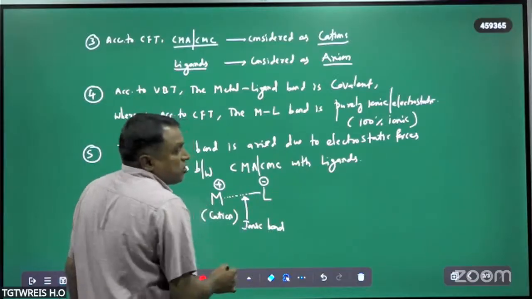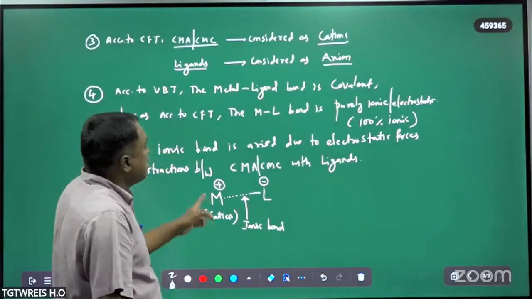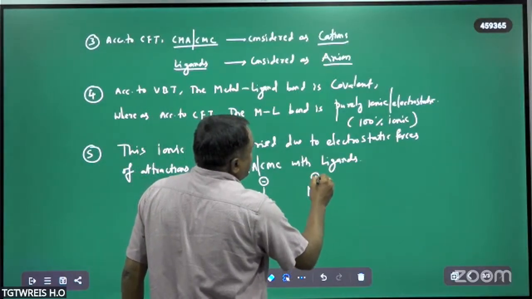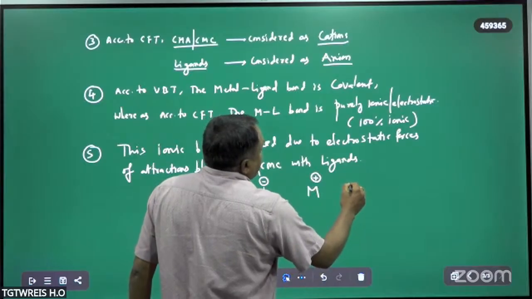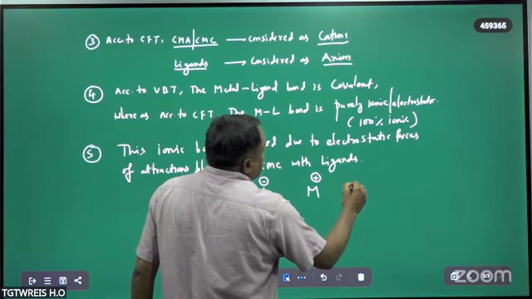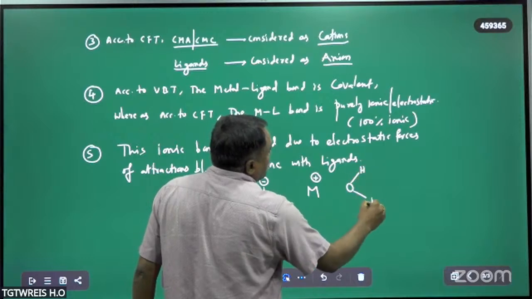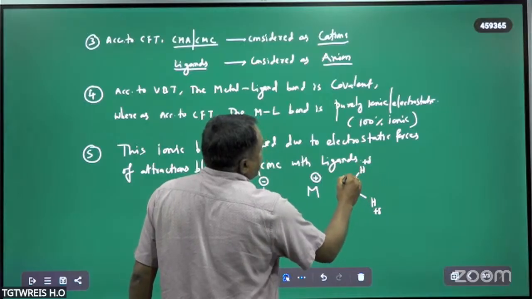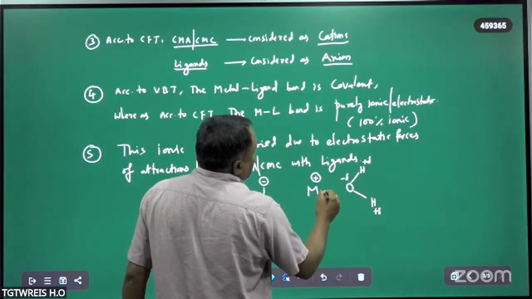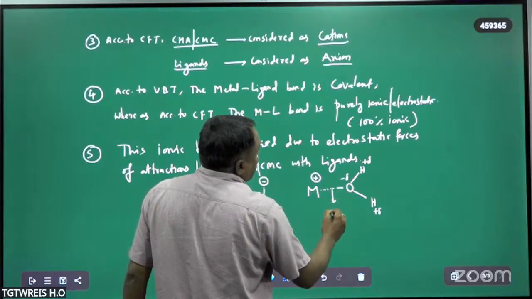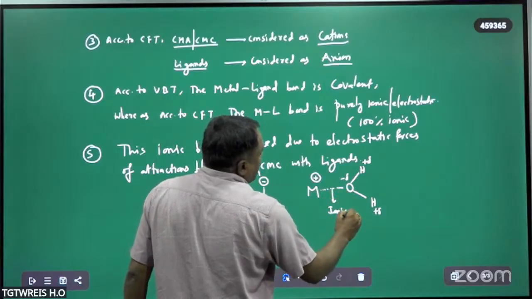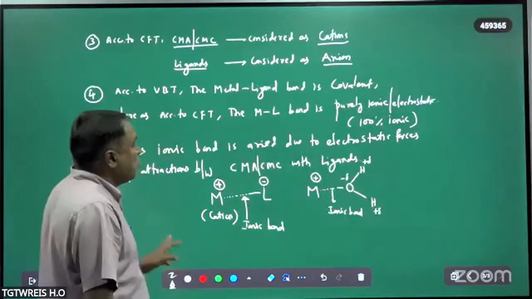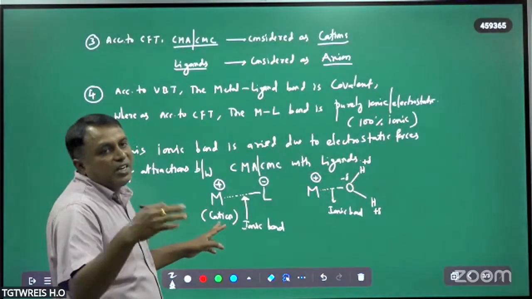This is the attraction force between the two oppositely charged species. For example, this is the metal atom with positive charge, and this is the ligand. So, for example, OH2. This is the positively charged species. This is the negatively charged atom. So, in between this water, again we have the electrostatic force of attraction. Therefore, it is again an ionic bond. Therefore, forces between the metal and ligands are of two types.